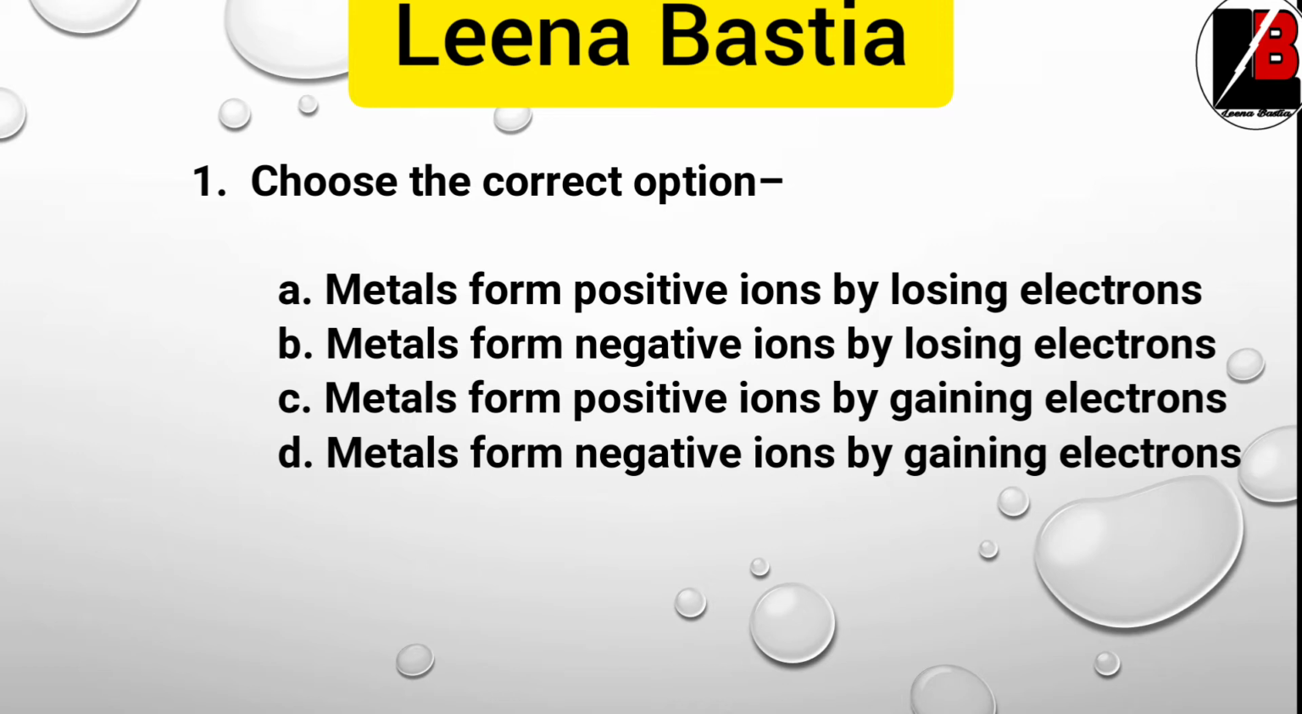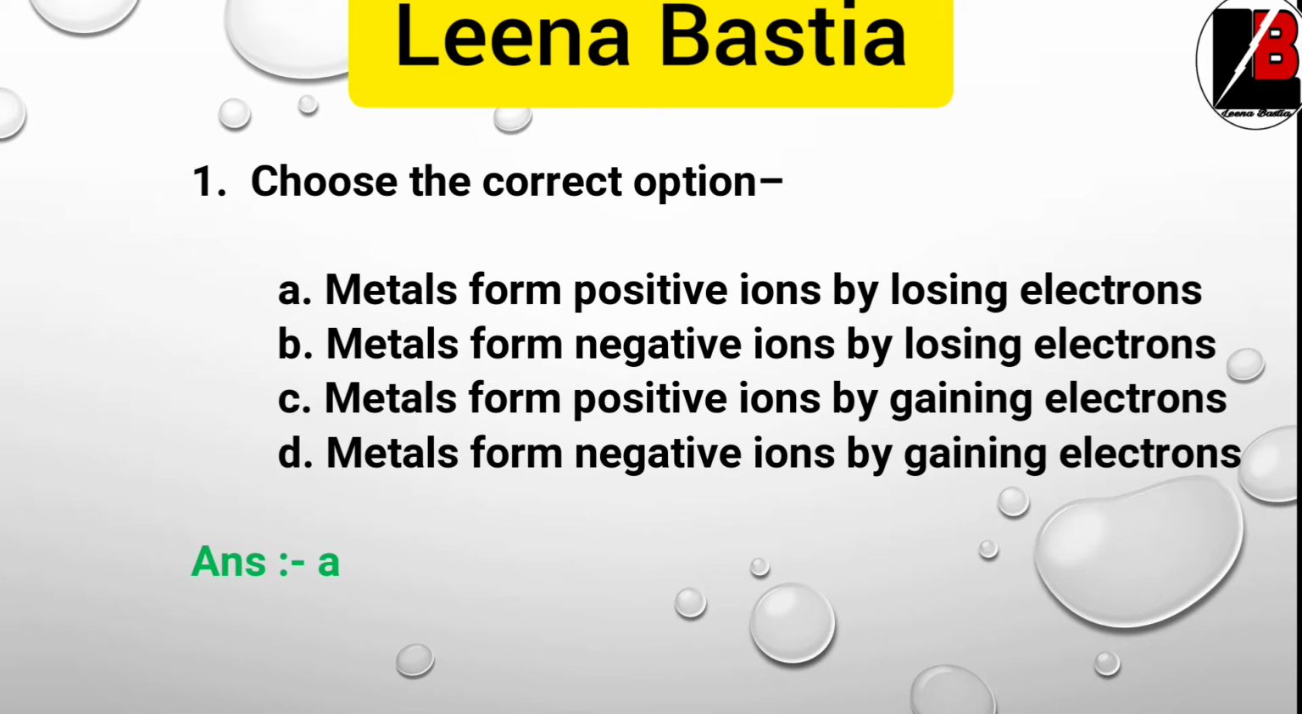Okay, so here is the first question, choose the correct option. Options are: metals form positive ions by losing electrons, metals form negative ions by losing electrons, metals form positive ions by gaining electrons, metals form negative ions by gaining electrons. So clearly the answer is option A, that is metals form positive ions by losing electrons.